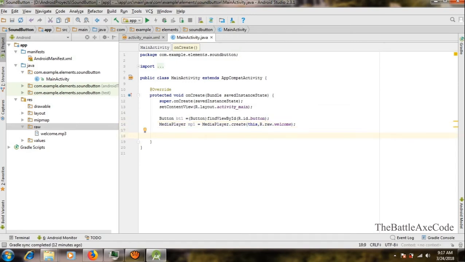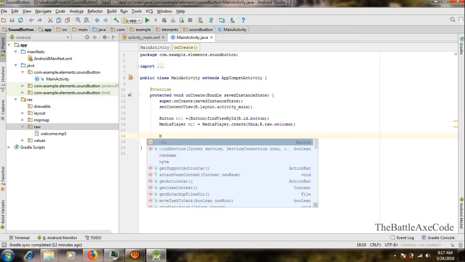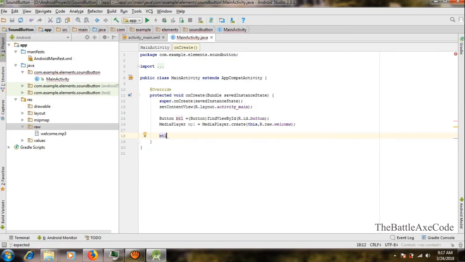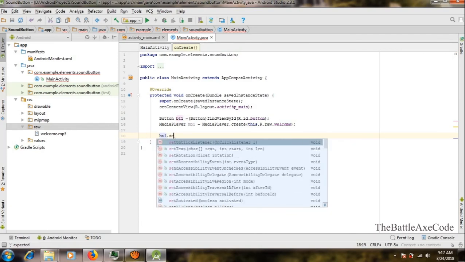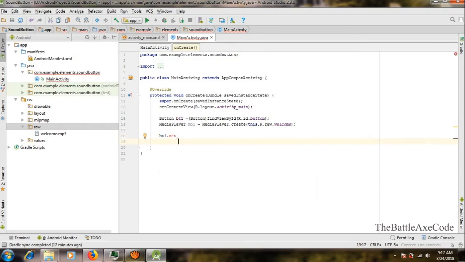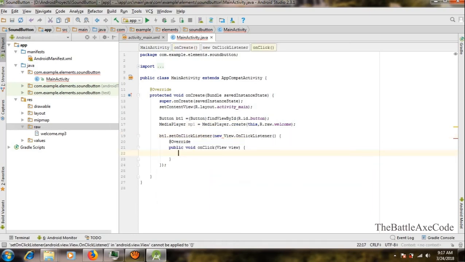Now we're gonna make that button work. So when we press it, we will hear that sound. BT1 dot set on click listener. New view on click listener.